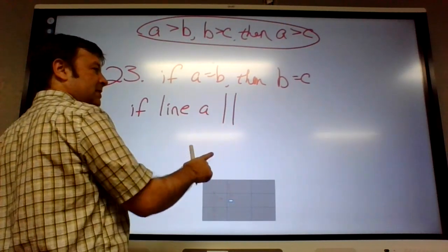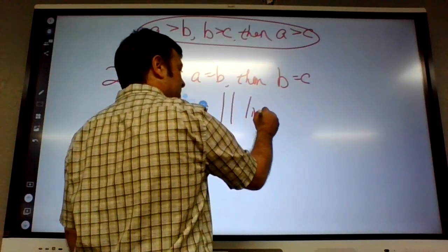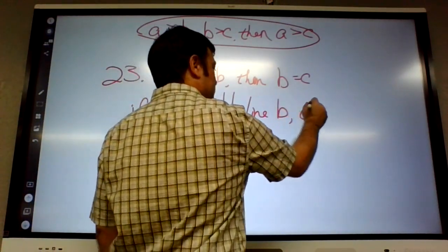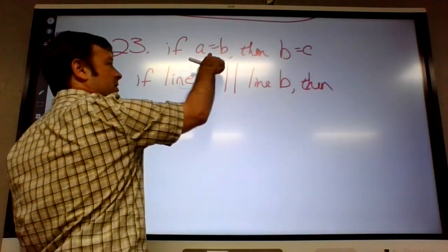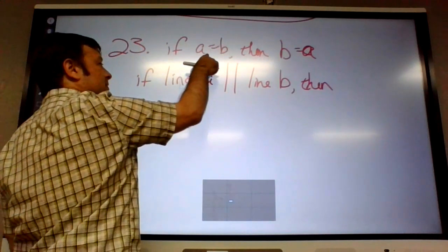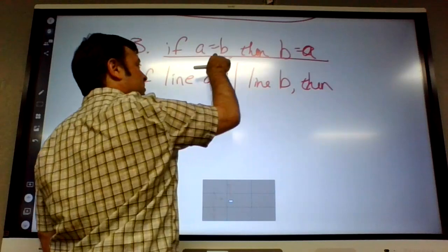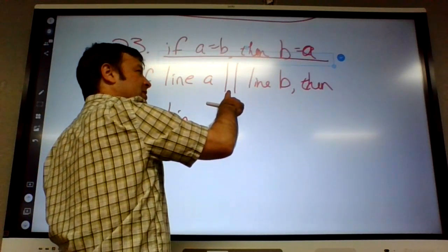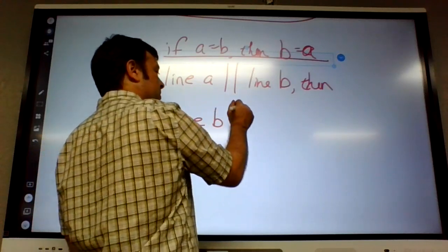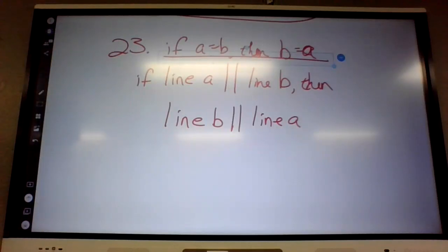We haven't really gotten into much geometry yet, but if line A is parallel to line B, then line B is parallel to line A. Does that make sense? It works the same both ways, that's just what they're saying.